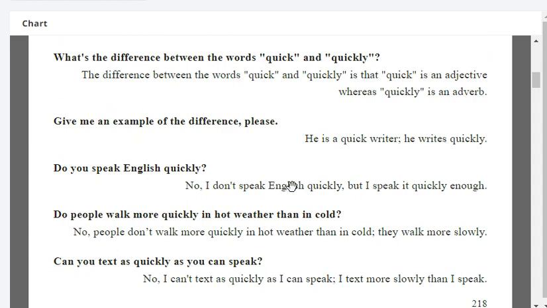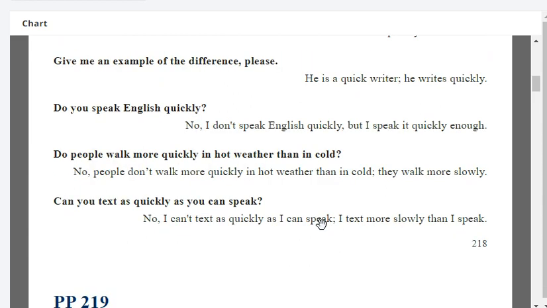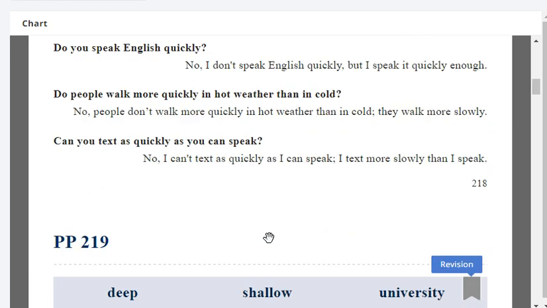Greg, do people walk more quickly in hot weather than in cold? No, people don't walk more quickly in hot weather than in cold. They walk more slowly. Greg, can you text as quickly as you can speak? Yes, I can text as quickly as I can speak. Very good.